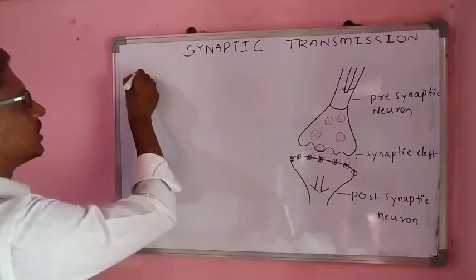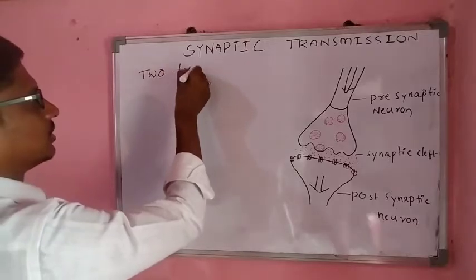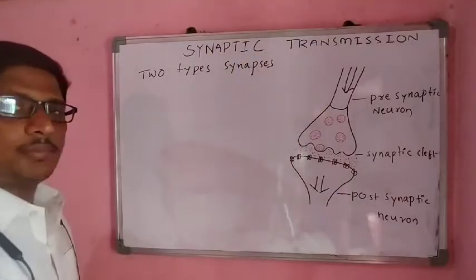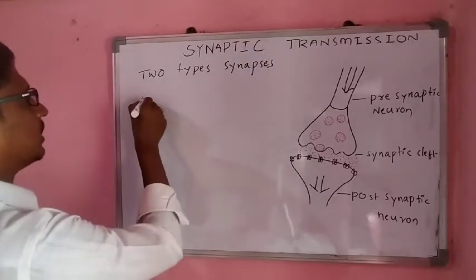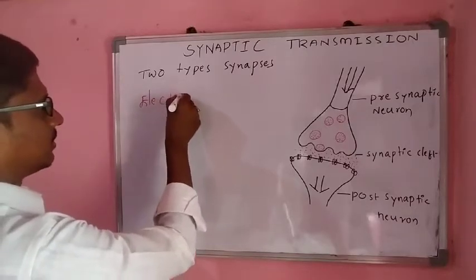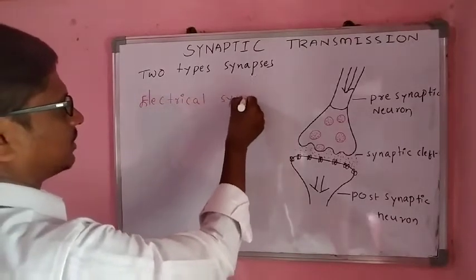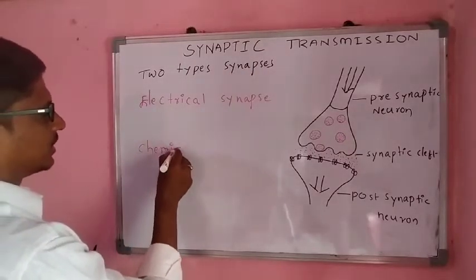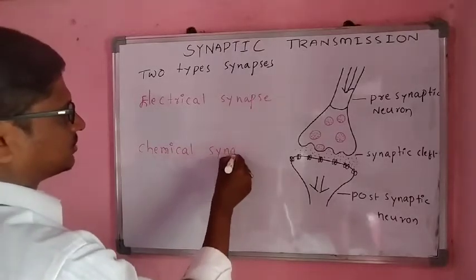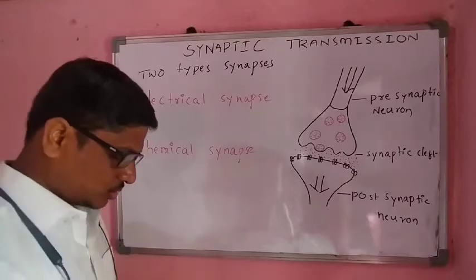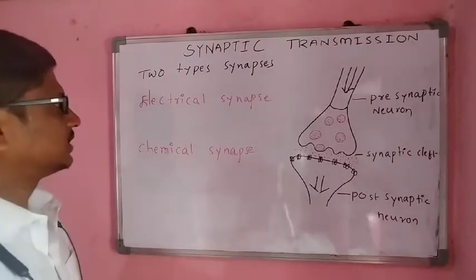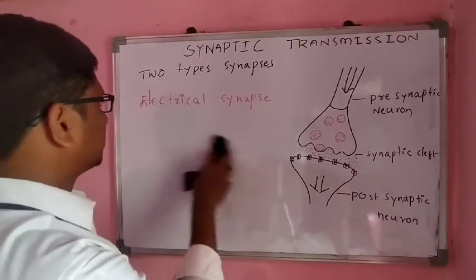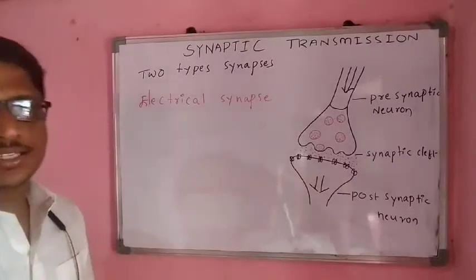Generally, two types of synapses are present. One is the electrical synapse and the other is called the chemical synapse. We'll discuss the first one, the electrical synapses.